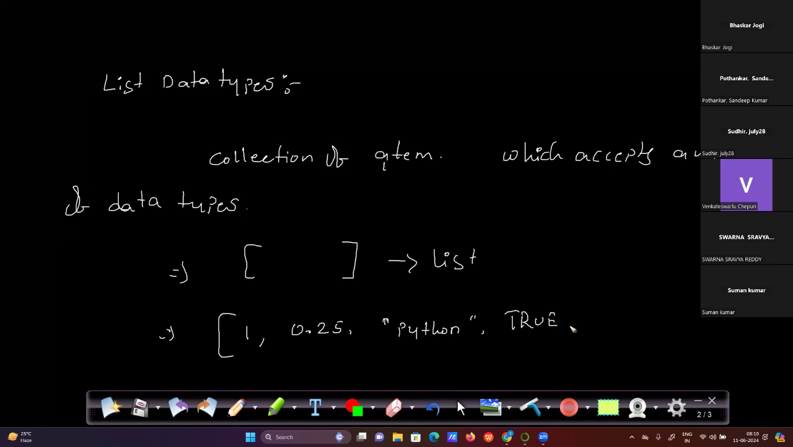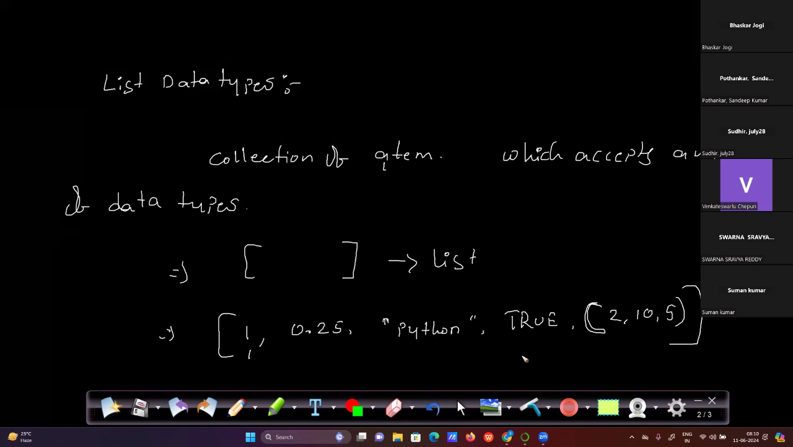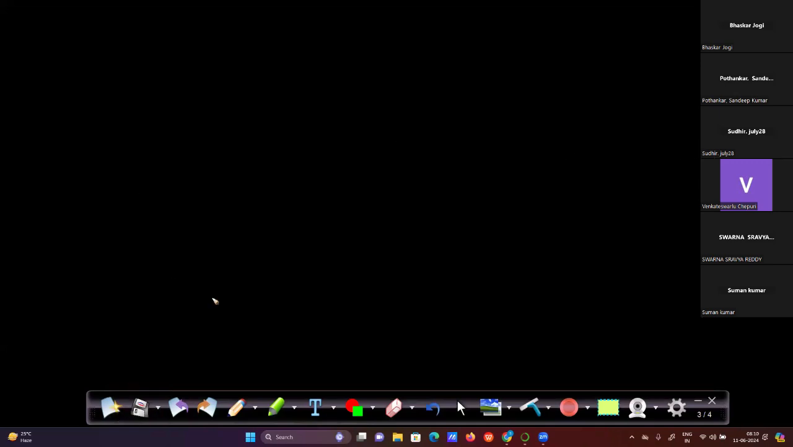True. And we have a tuple, right? Tuple we can also add from here. A tuple is represented like 2, 10, 5, not in square brackets but in parentheses. And this is a list we can consider. So a list accepts any kind of data type, like integer, float, string, boolean, or tuple. Now, what are the main features, like what can we do with the list?